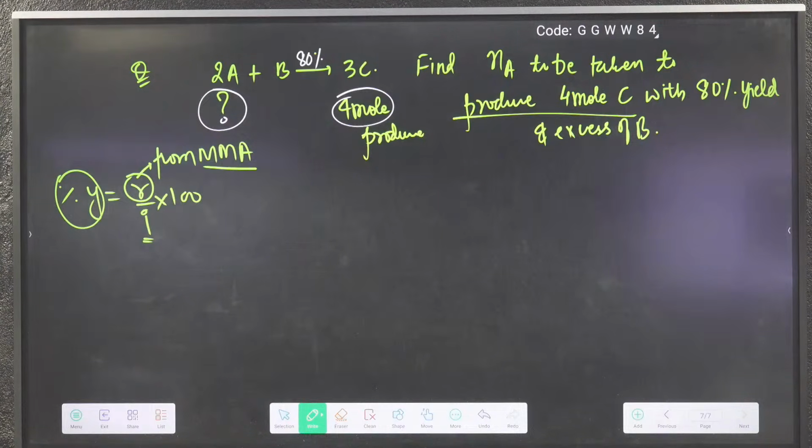10 by 3 moles, everyone getting the same answer, so it should be correct, I think. Shall we see?